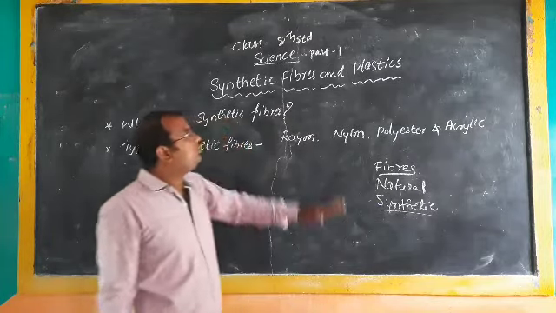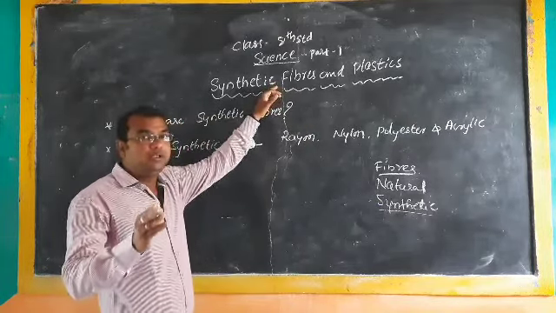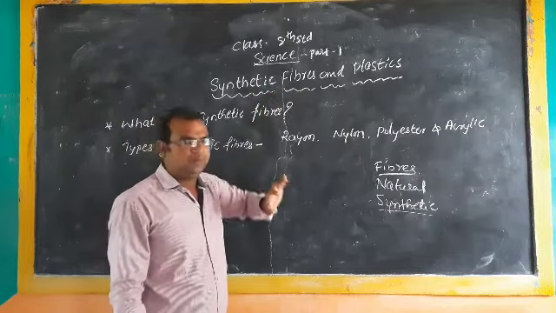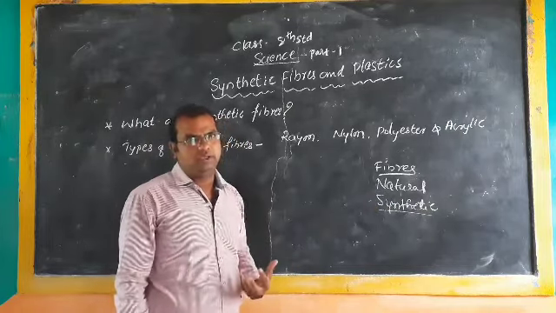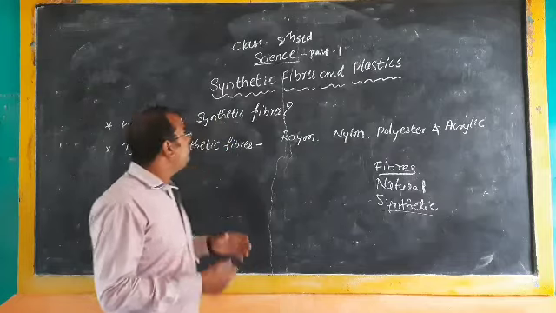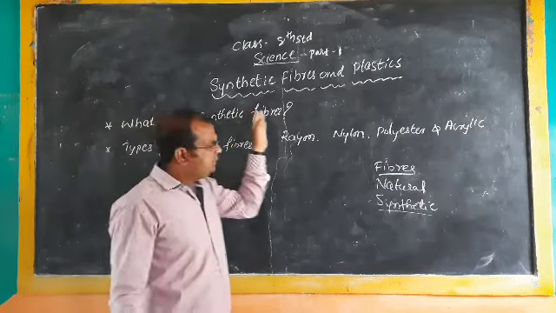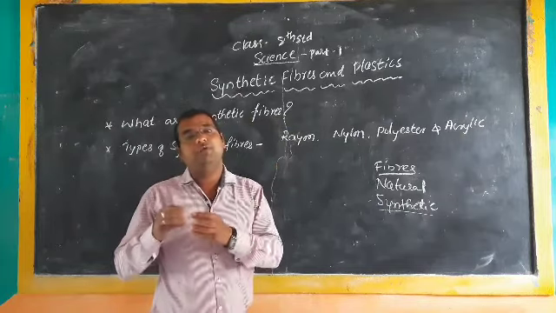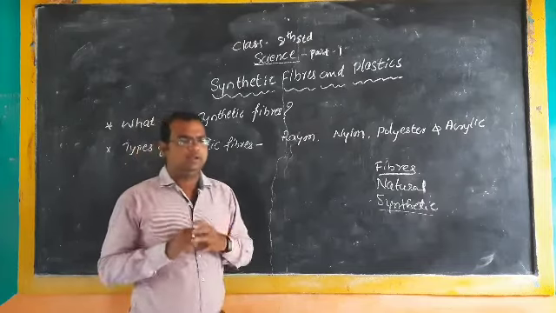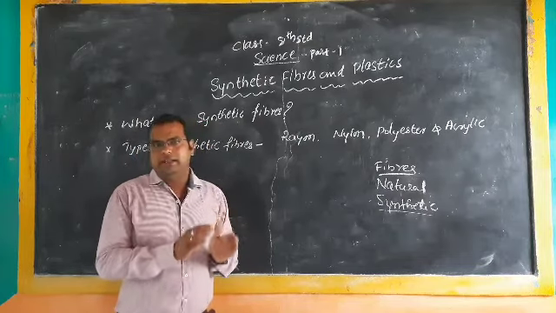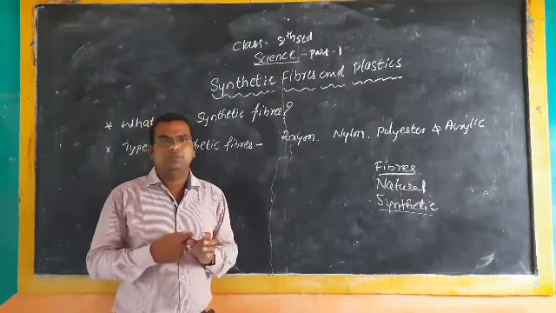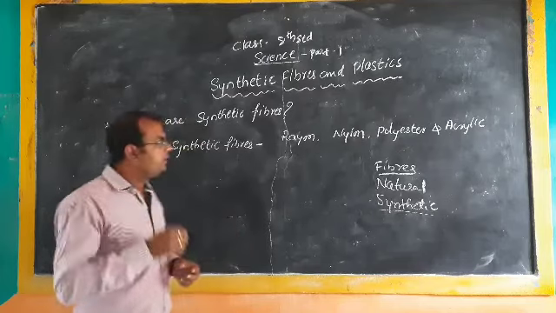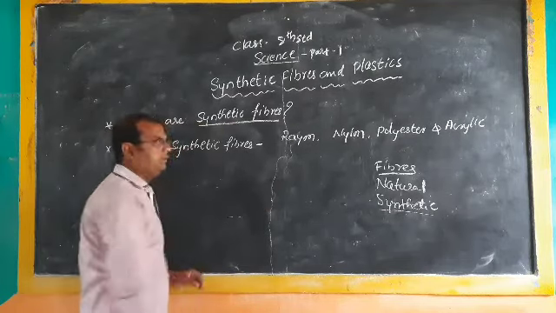In this chapter we are going to discuss such fibers which are prepared by human beings. There are different kinds of synthetic fibers. What are synthetic fibers? As I told you, synthetic fibers, or man-made fibers, are fibers which are not obtained from nature, not from plants or animals, but are prepared by human beings.